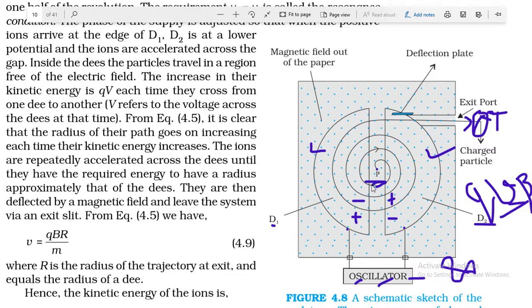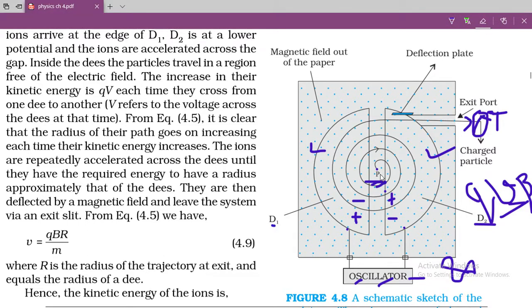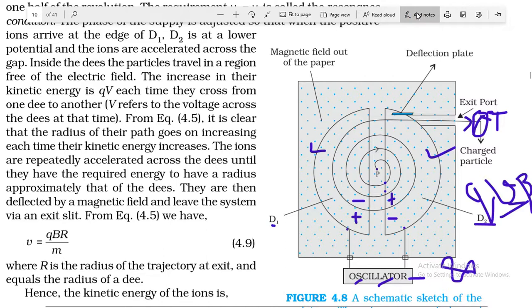So in this gap, when it is attracted, this charged particle at this point is pulled by D1, so it is accelerated in this gap. Then in this part it will move on the circular track because the magnetic field is perpendicular to the velocity. When it reaches this point,